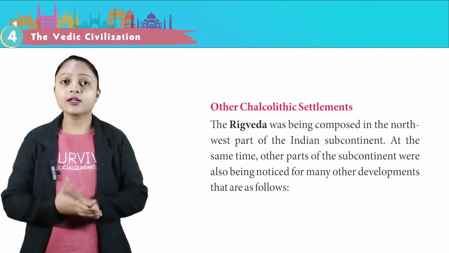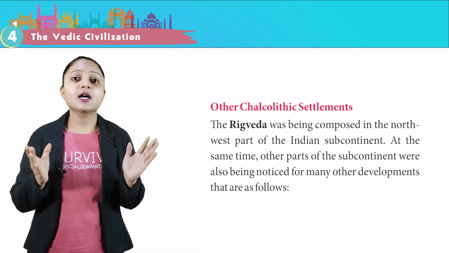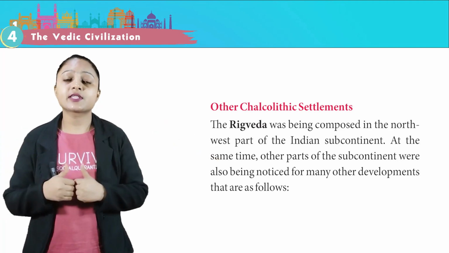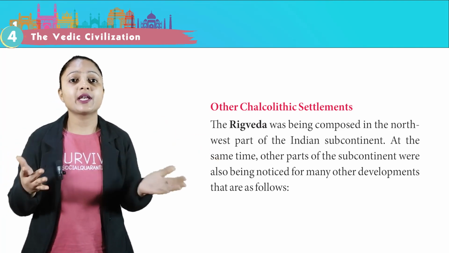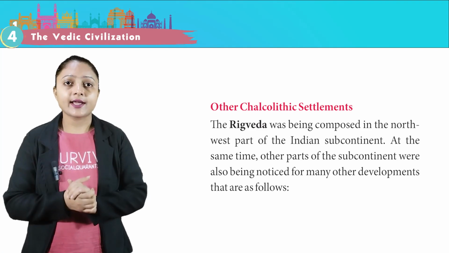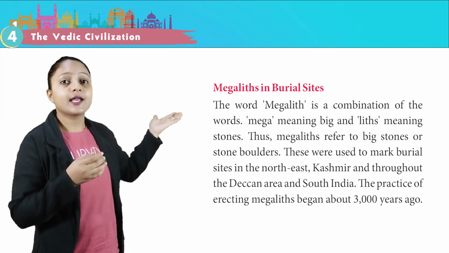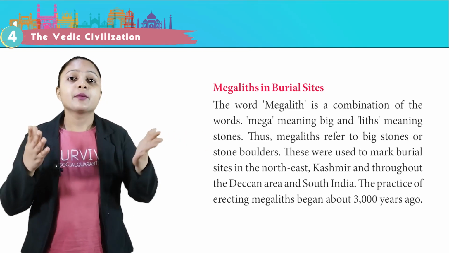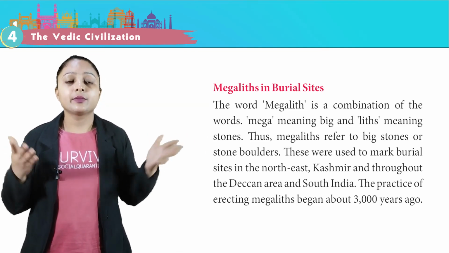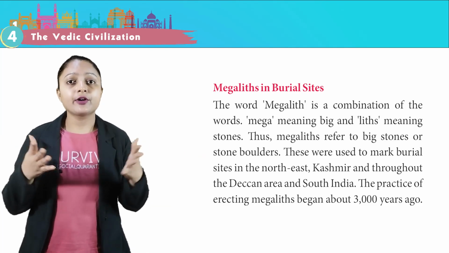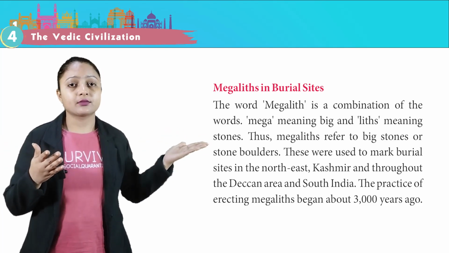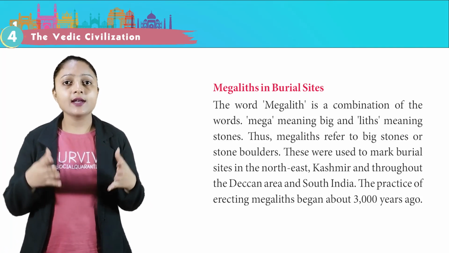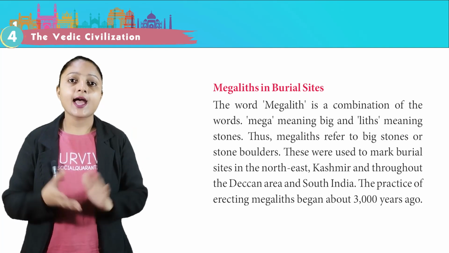Other Chalcolithic settlements. The Rig Veda was being composed in the northwest part of the Indian subcontinent. At the same time, other parts of the subcontinent were also seeing many other developments, as follows. Megaliths in burial sites. The word megalith is a combination of the word mega, meaning big, and liths, meaning stones. Thus, megaliths refer to big stones or stone boulders. These were used to mark burial sites in the northeast, Kashmir and throughout the Deccan area and South India.